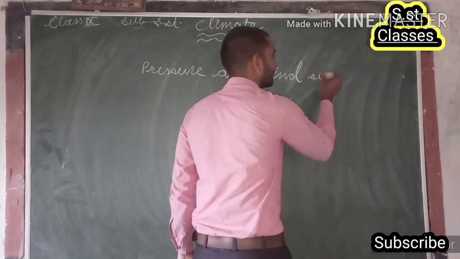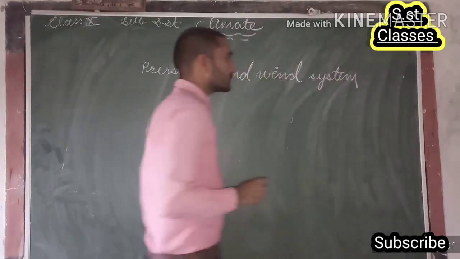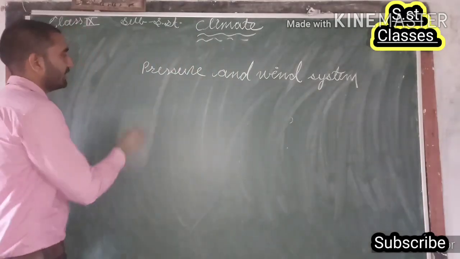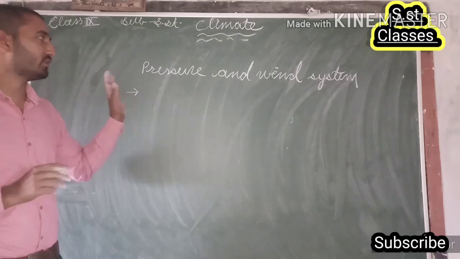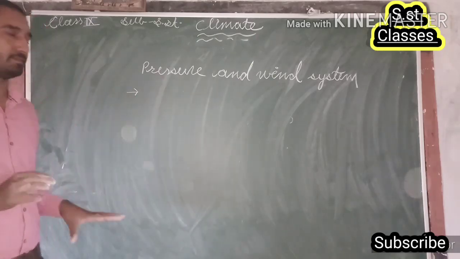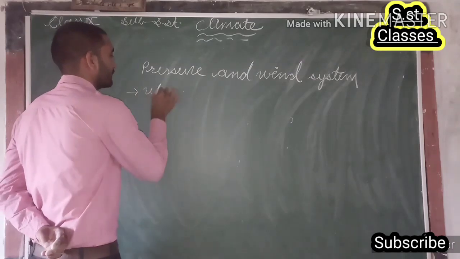So guys, in India we generally have three types of wind system, or we can say pressure and wind system. Okay, first of all, the first is